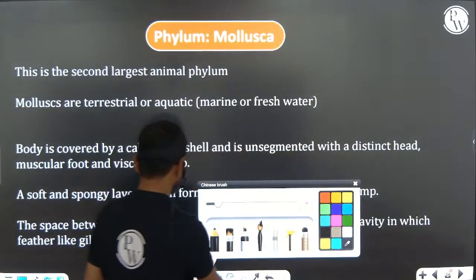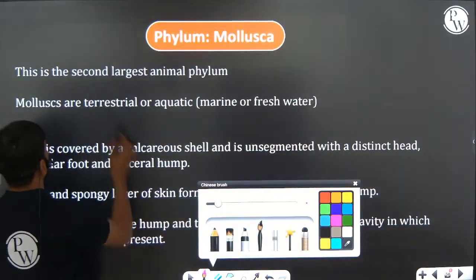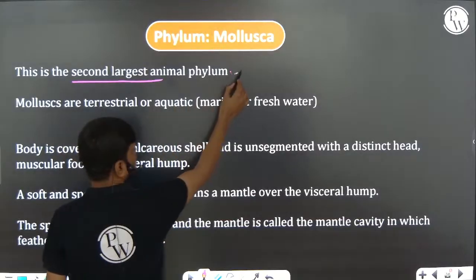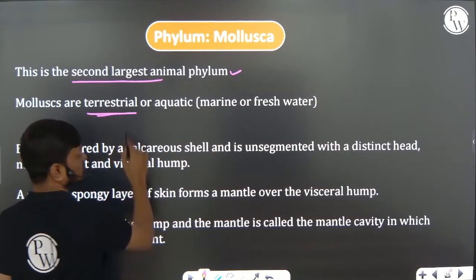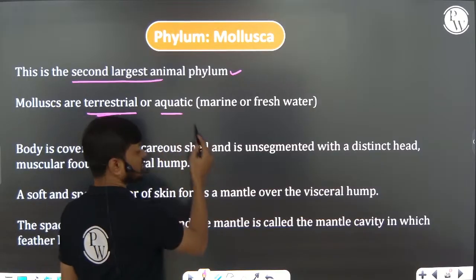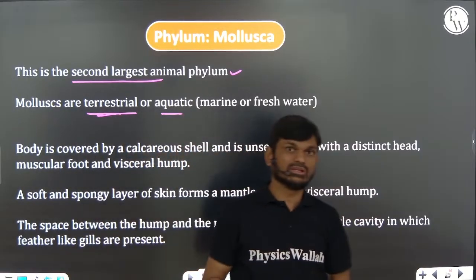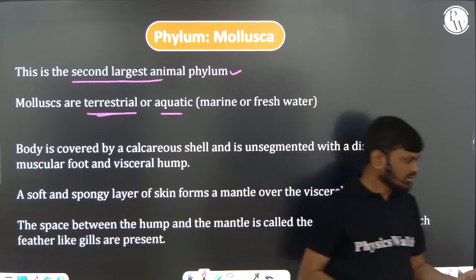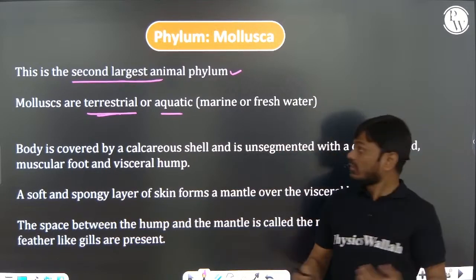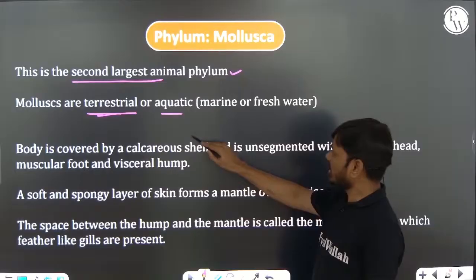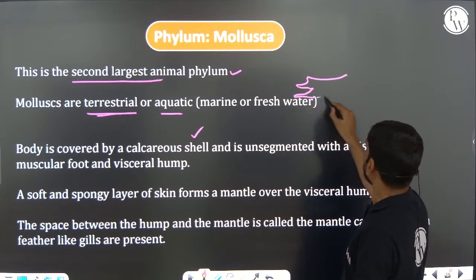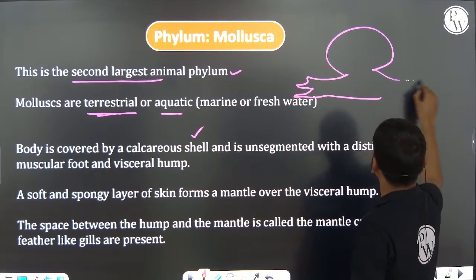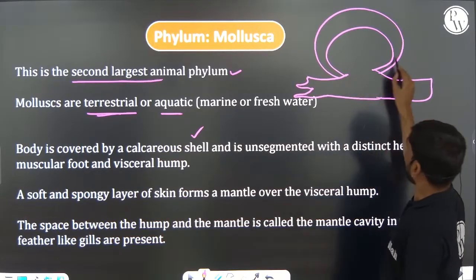Mollusca, very important. Second largest phylum after Arthropoda. They are terrestrial or aquatic animals, present in either marine water or fresh water. The body is covered by a calcareous shell.